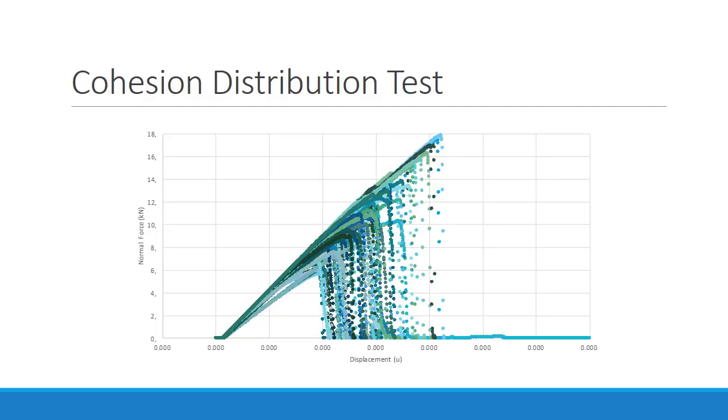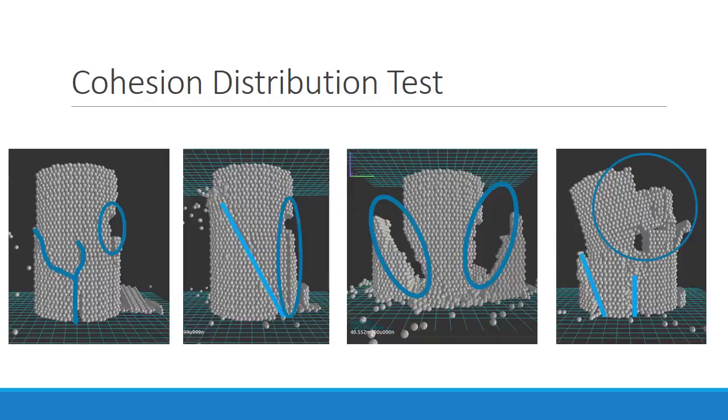The differences in the adhesion between spheres in the particle bring about different particle behavior. This can be seen in these graphs, where the tested particles present different final resistance. Besides, this picture here also shows the different behaviors found, as it can be seen that each particle will break in a specific manner.